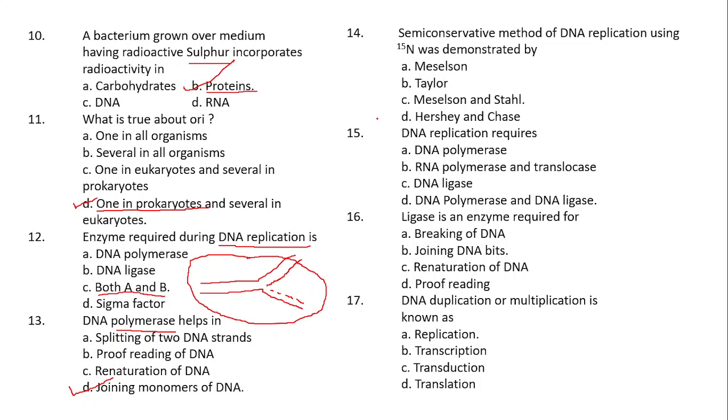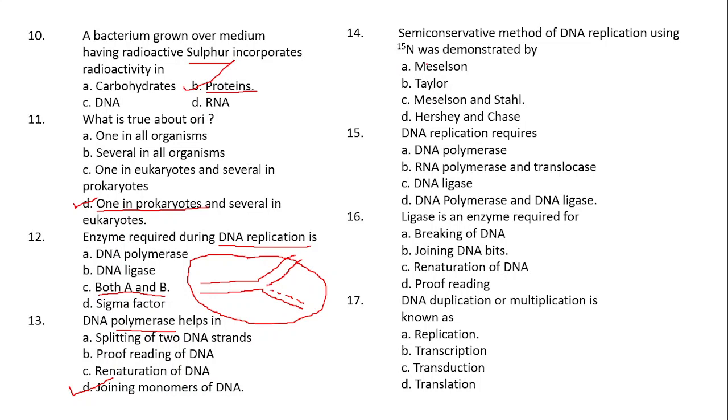Clear? Next question. The semi-conservative method of DNA replication using 15N, the heavier isotope of nitrogen, was demonstrated by, that means experimental proof of the semi-conservative method of DNA replication was given by whom?